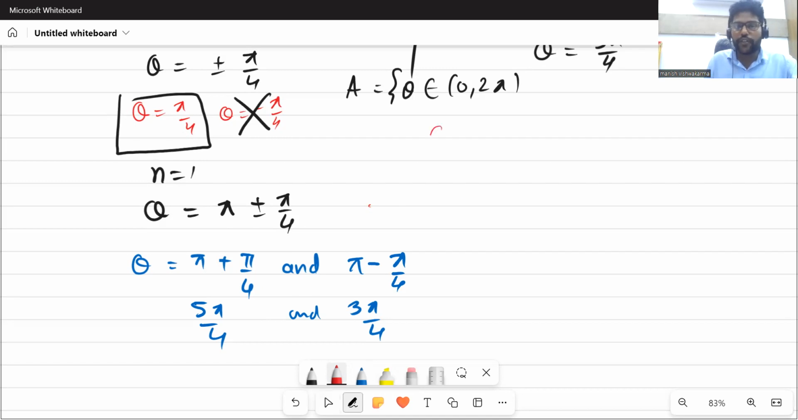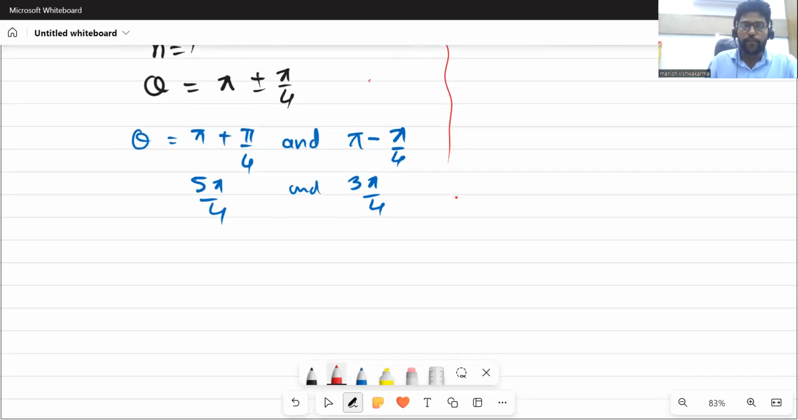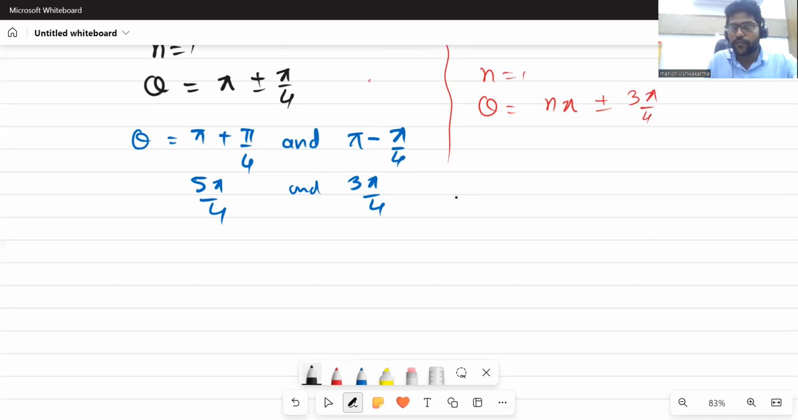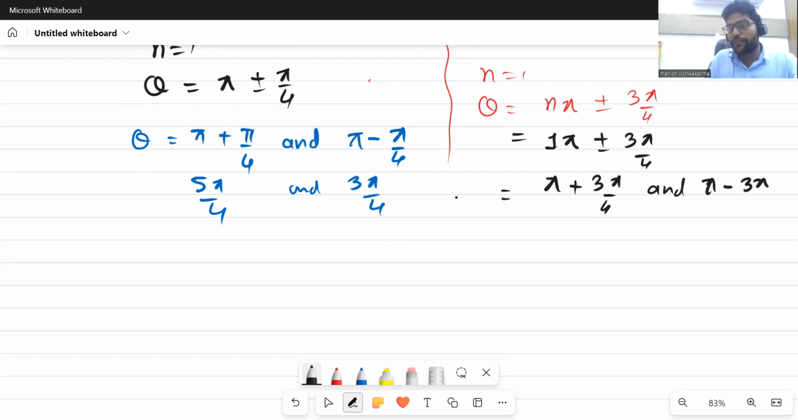But we are solving for your understanding. Okay, let's see. In this also we will put n equal to 1. So theta is equal to n pi plus minus 3 pi by 4, as given. When we put n equal to 1, it will be pi plus minus 3 pi by 4. Again we'll use this: pi plus 3 pi by 4 and pi minus 3 pi by 4.